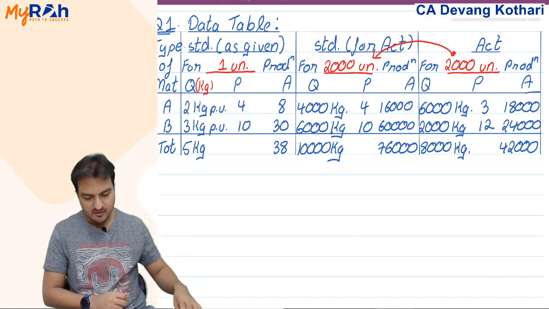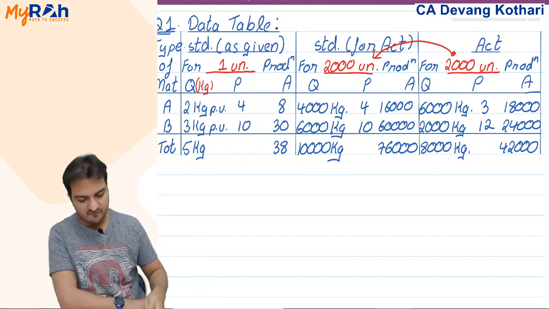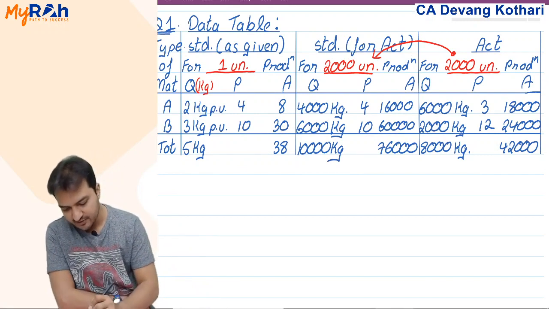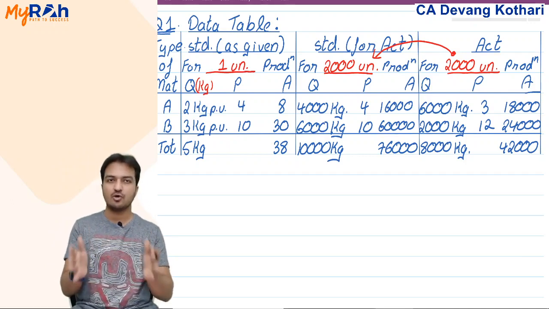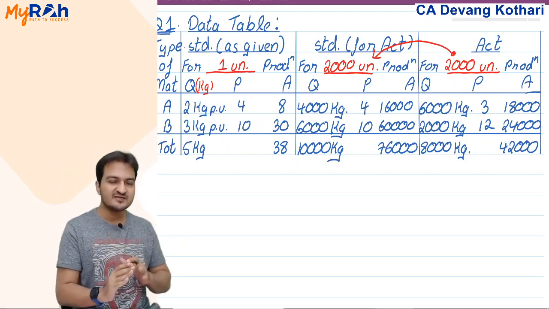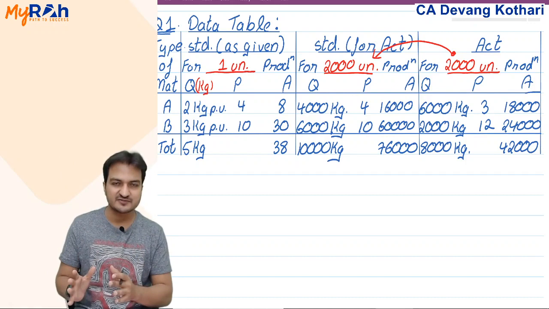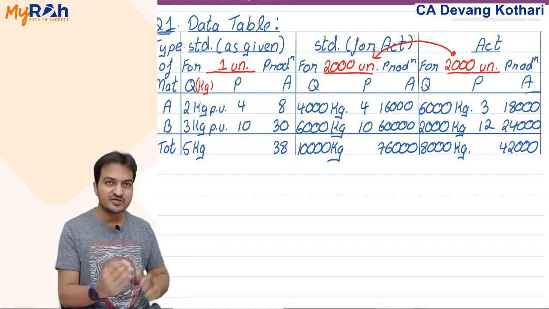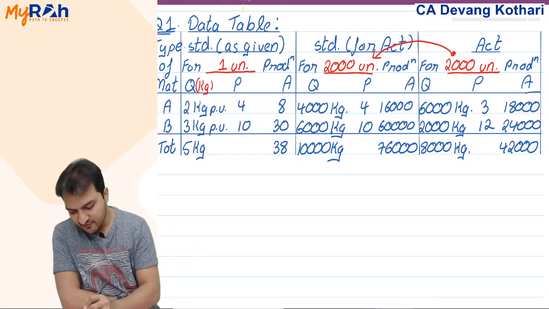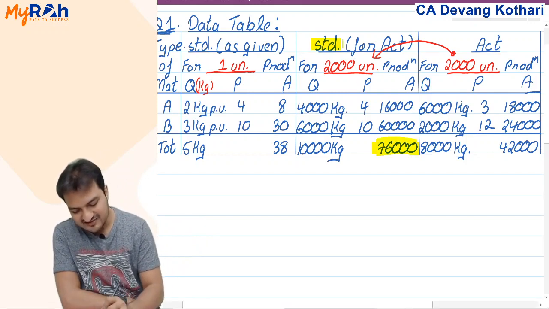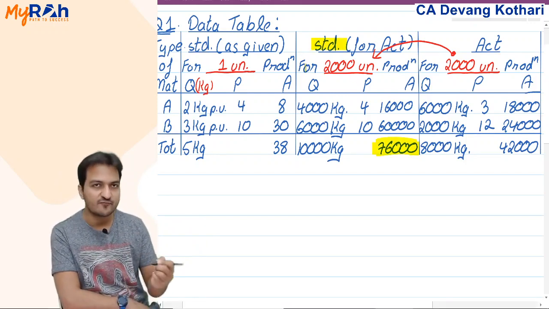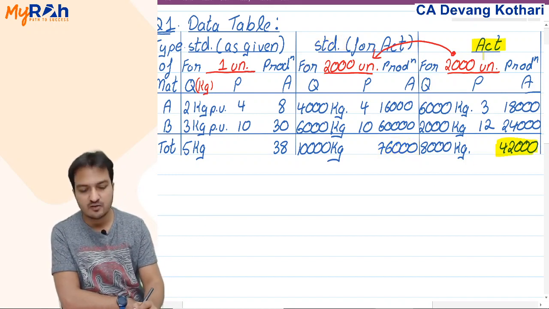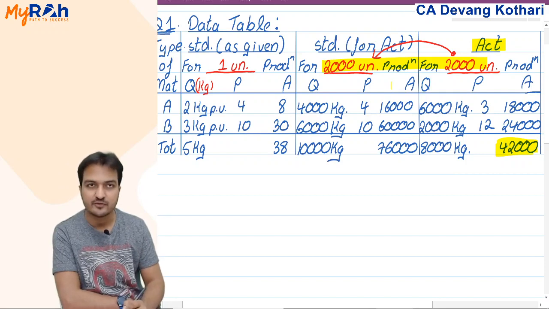Okay, we'll go on. Now, this was just the data table that I filled up. In this data table, let me explain you the first calculation here, the material cost variance. Instead of memorizing the formulas, I told you that I will ask you to think by logic. Then run your logic here and tell me that 76,000 here is my standard material cost of 2000 units. 42,000 here is my actual material cost of same 2000 units.